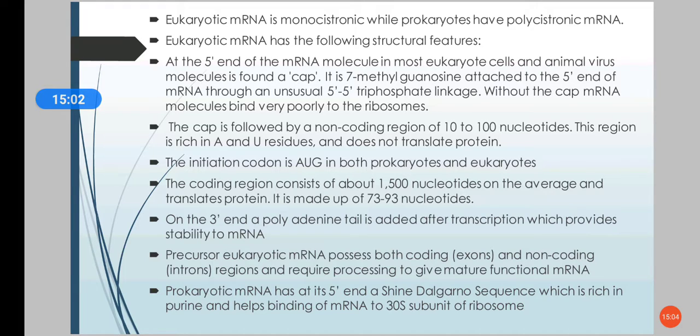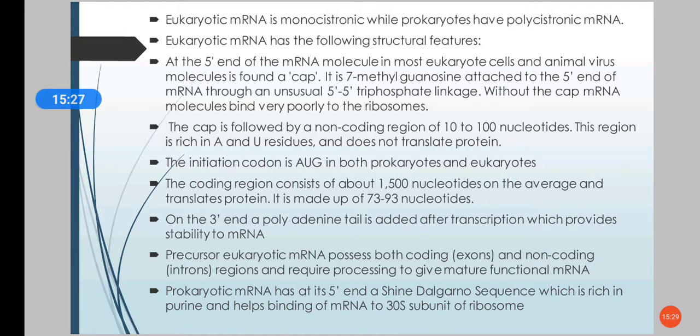In the case of eukaryotes, the mRNA is monocistronic, and in the case of prokaryotes, it is polycistronic. Monocistronic means the transcribed mRNA will only code for one protein. Polycistronic means it will code for more than one protein. In the case of eukaryotic mRNA, there are certain structural features.